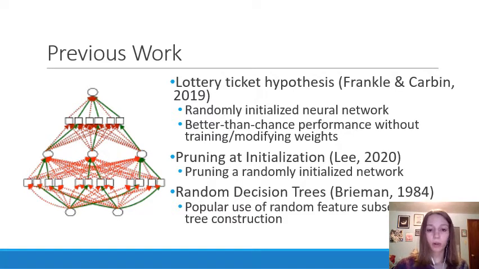Finally, there was the approach of random decision trees, which is a pretty popular way to implement random feature subset selection. And as I mentioned, it's often used in creating decision trees. This approach inspired the slot machine approach taken by this paper. However, this paper has adapted the random decision tree approach to the training of neural networks by restricting the optimization of each of the connections over a random subset of weight values. So it's the same idea as using a subset of features at each split in a random forest decision tree, but it's just applied to neural nets instead.